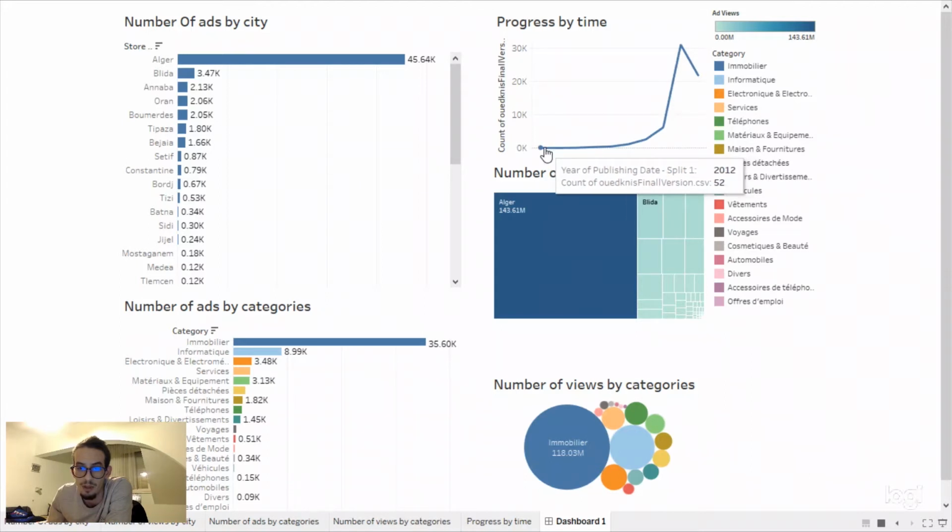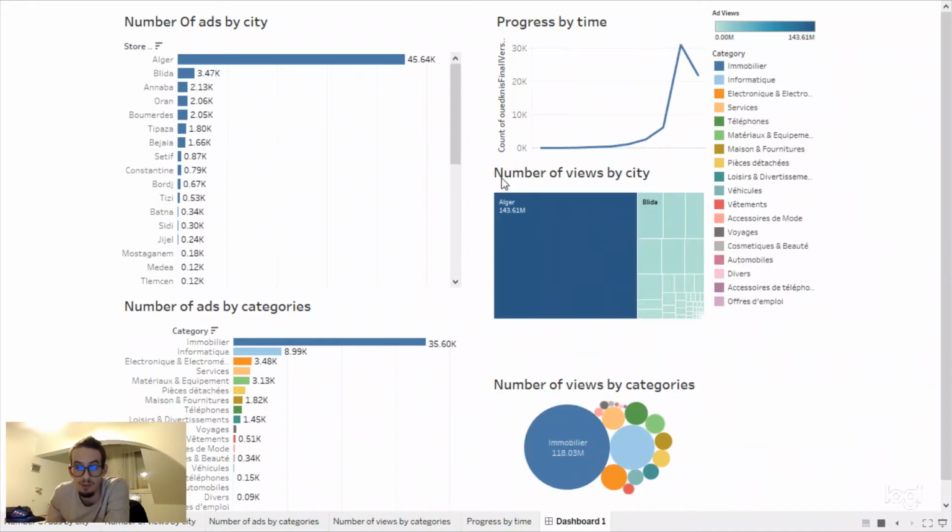We have in 2012 only 52, and look, it goes to 300, 400, 6,000 in 2019, and in 2020 we have 31. Of course, this is not 100% correct, just because some ads may have been deleted by the website, but we can understand something from this data.